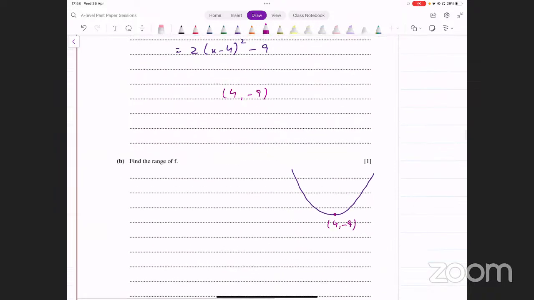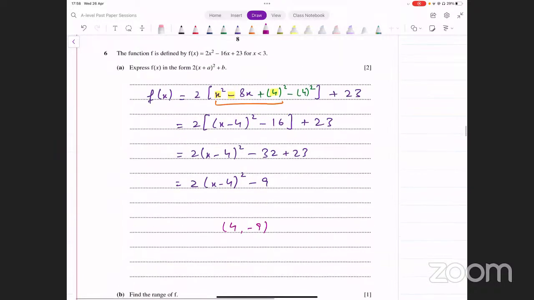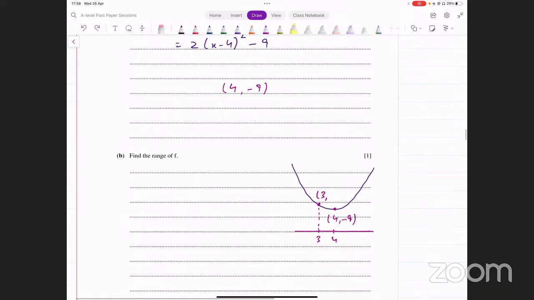Now where will the x value 3 come? On the left side or the right side of this turning point? Look here, this is 4 on the horizontal axis. 3 is going to be to the left of this value. So 3 is going to be here, let's say. Now, this is a point at which the x coordinate is 3. The y coordinate we'll see now. The function is only defined for x less than 3. This means the function is not defined beyond 3 on the right side. On the curve, only this part is defined.